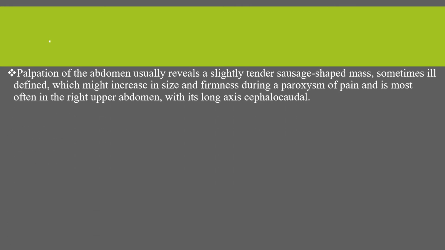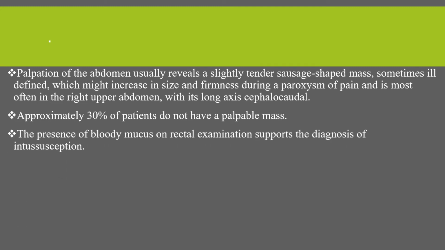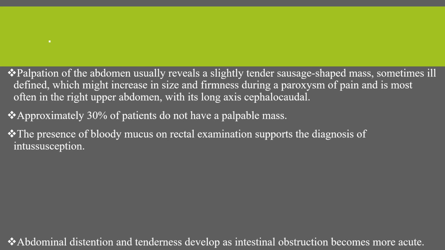Palpation of the abdomen usually reveals a slightly tender sausage-shaped mass, sometimes ill-defined, which might increase in size and firmness during a paroxysm of pain, and is most often in the right upper abdomen with its long axis cephalocaudally. Approximately 30% of patients do not have a palpable mass. And the presence of bloody mucus on rectal examination supports the diagnosis of intussusception.